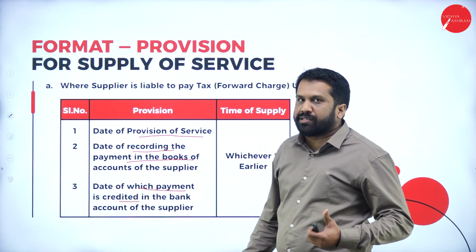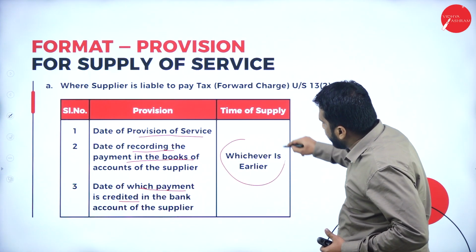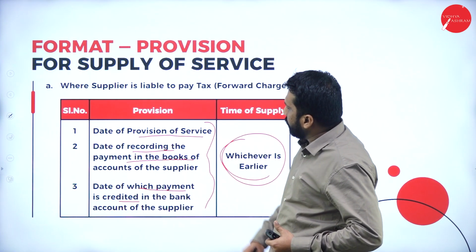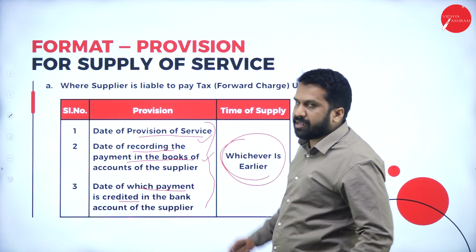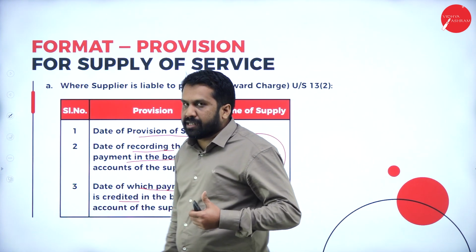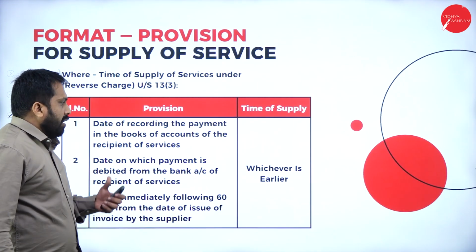As with goods, the same rule applies for services also. We'll go with whichever is earlier. Out of these 3: the date services are provided, the date it is recorded in the books, and the date the payment is actually received, you are supposed to go with whichever is earliest.